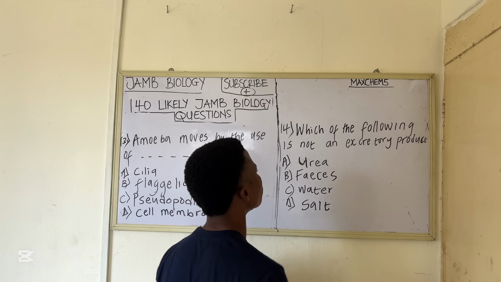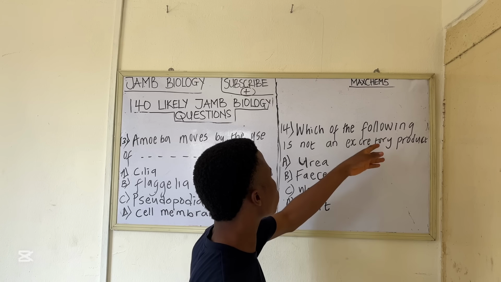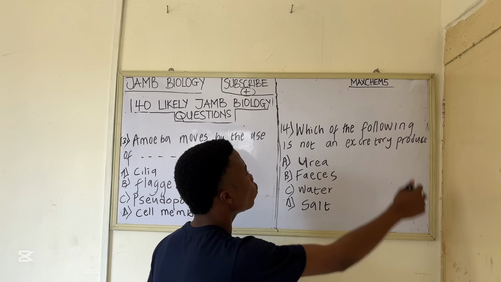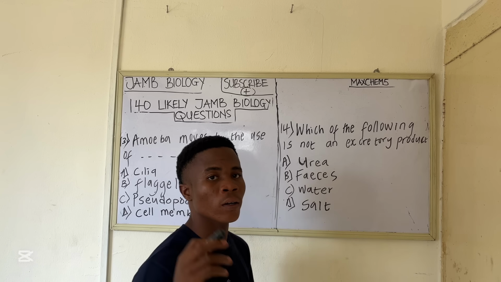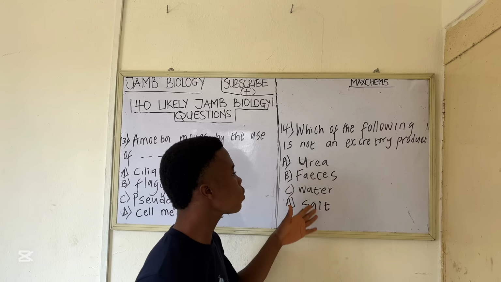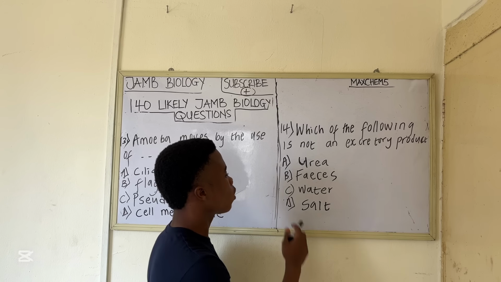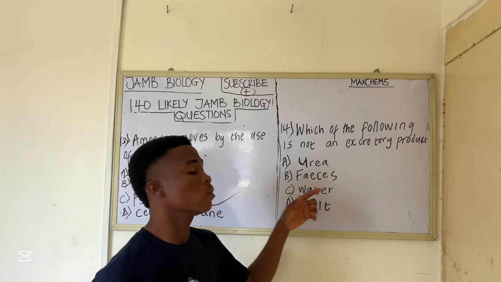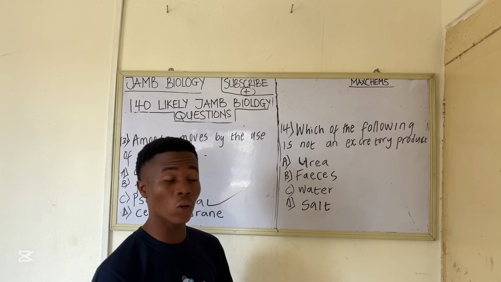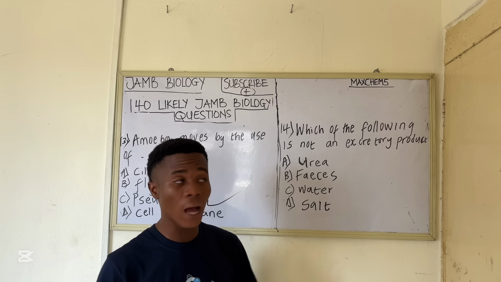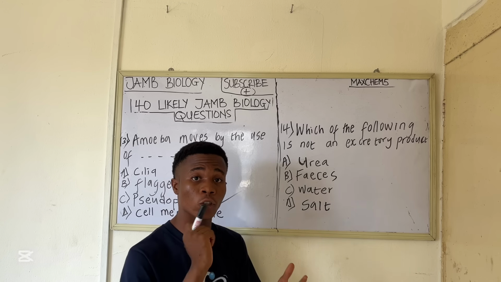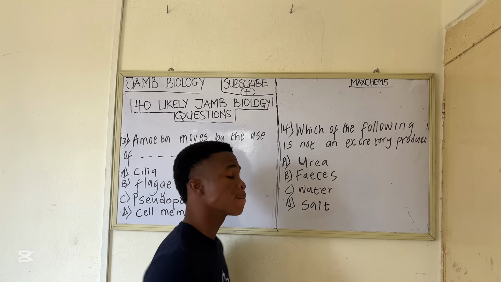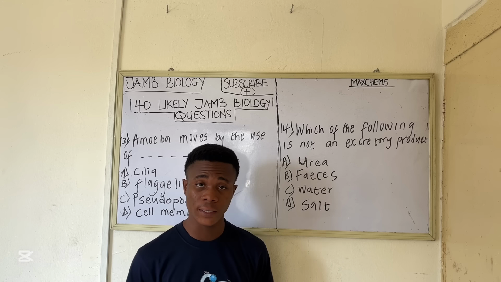Which of the following is not an excretory product? Now let's analyze it. Looking at the options, some of you would have picked water, but water is not the answer here, because water is an excretory product. You can find water in your urine, and you can find water in your sweat.